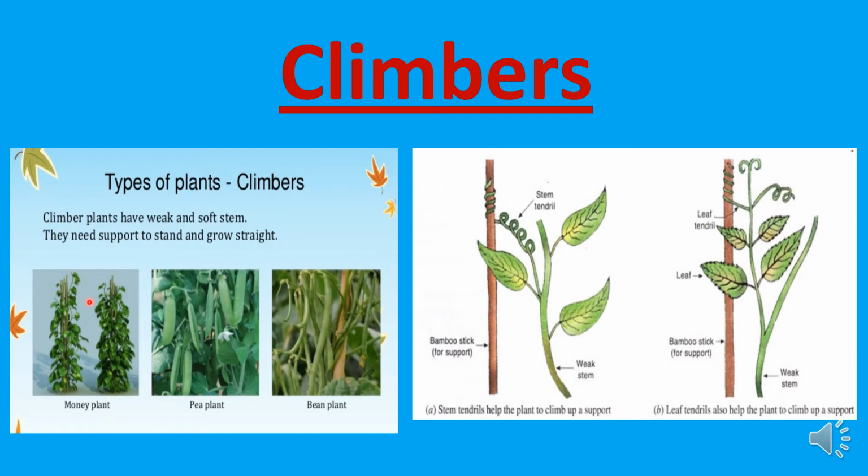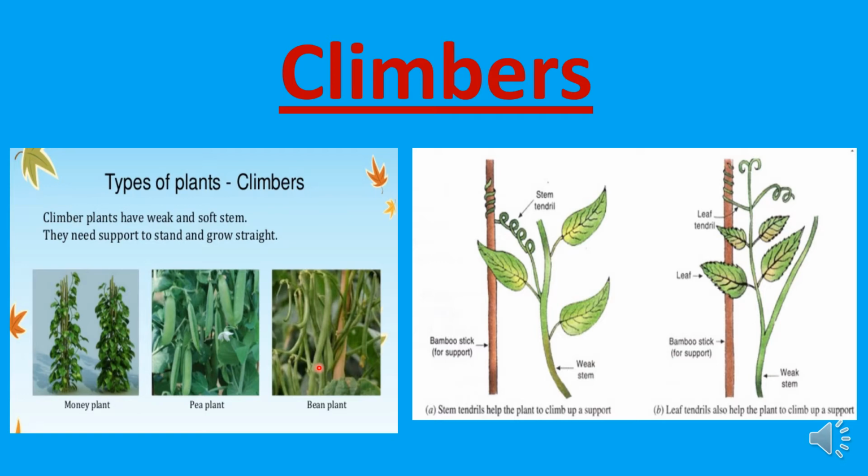Such plants are called climbers. Peas, grapes, and money plant are some of the climbers that we see around us. Money plant is a climber, pea plant is a climber, bean plant is a climber. These are some examples.